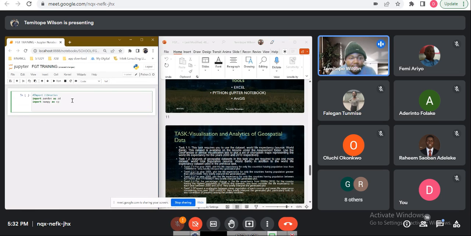So basically, you just need to import everything you need for the purpose of doing the analysis. I would also import GeoPandas.